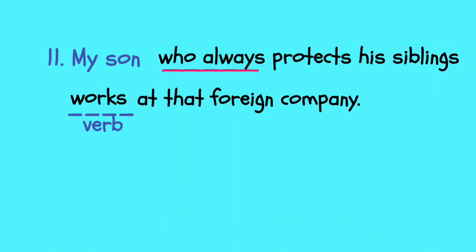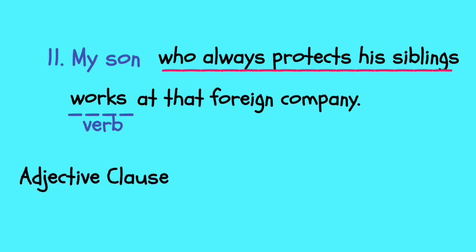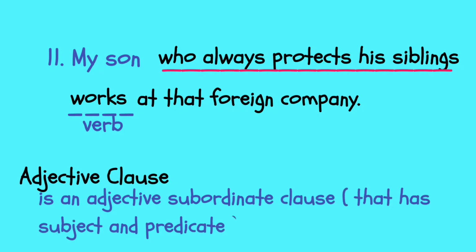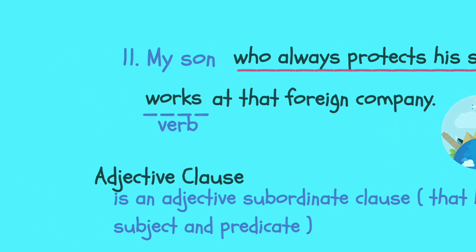In fact, siblings here is part of who always protects his siblings. This is what we call an adjective clause. What is an adjective clause? An adjective clause is a subordinate clause that has a subject and predicate. And remember that the function is an adjective. So my son is the subject, works is the verb plus s.